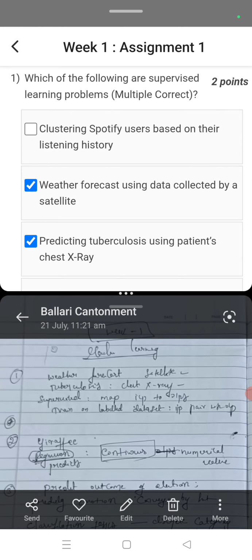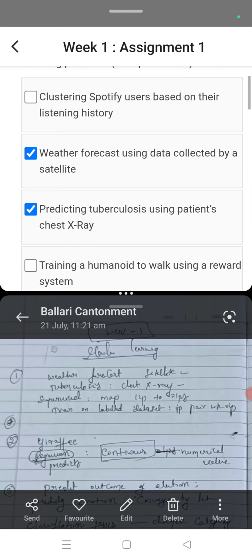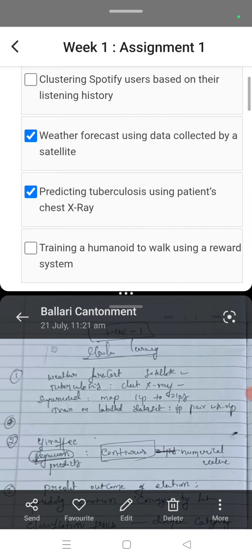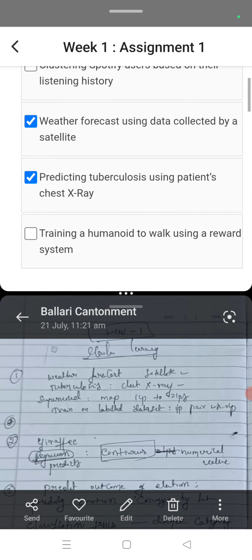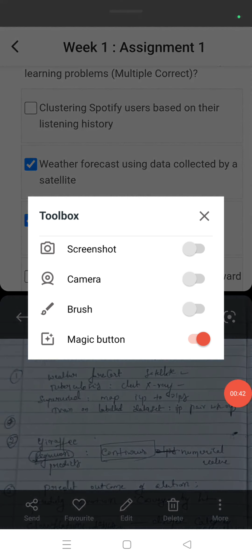Okay. So here we have given clustering Spotify users based on their listening history, weather forecast using data collected by satellite, predicting tuberculosis using patient chest ray, training a humanoid to walk using a reward system. First one, clustering Spotify users based on listening history is not supervised, it is unsupervised.